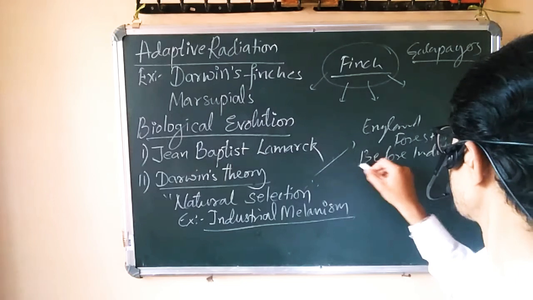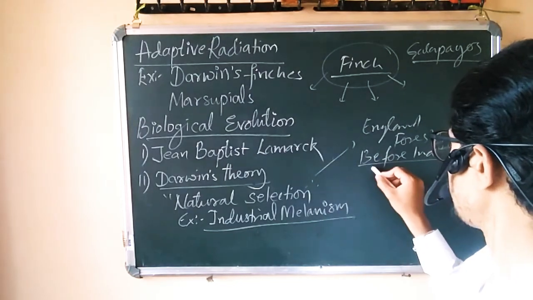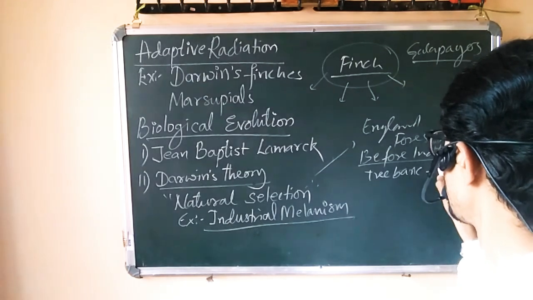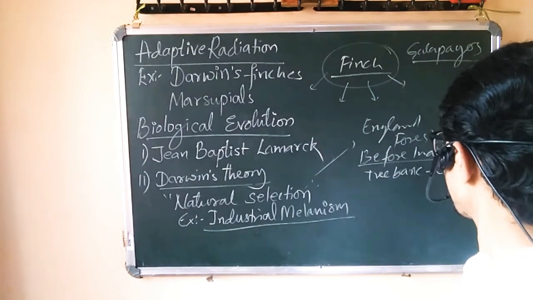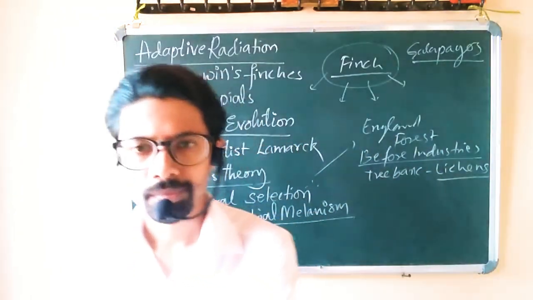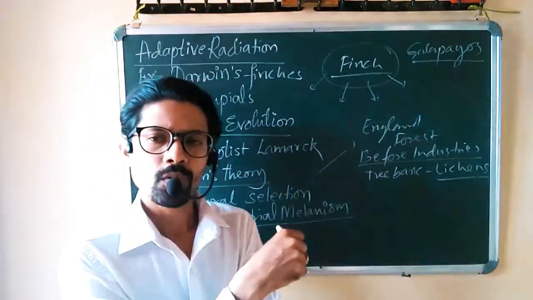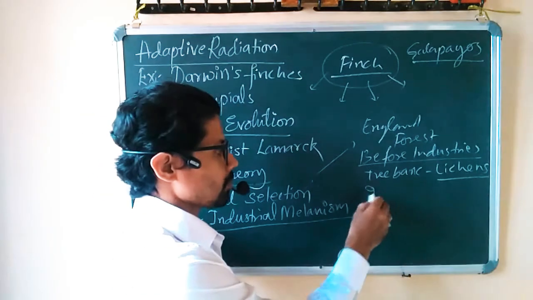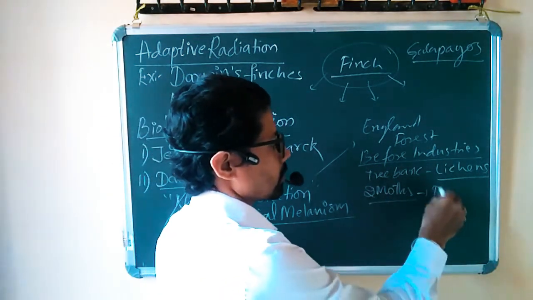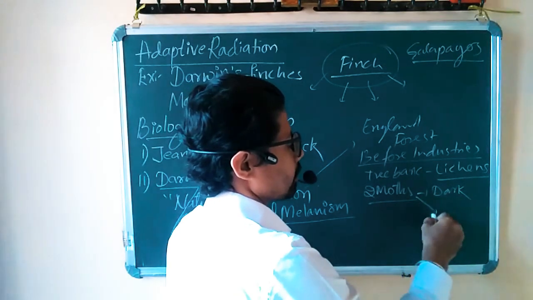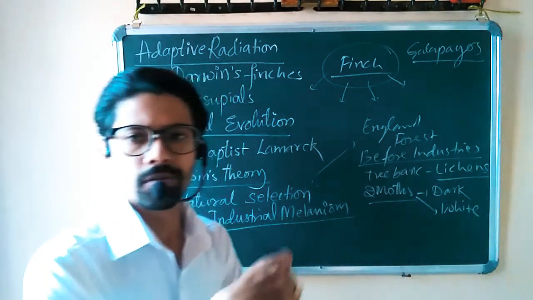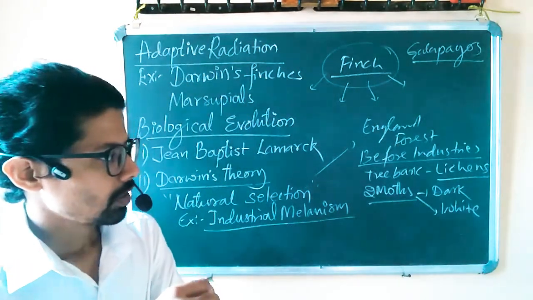So before industries there were forests and the tree bark, okay. The tree bark was covered with lichens. Now these lichens were white in color, and there were two types of moth. Moths are insects. One was a dark moth and another one was a white moth. There are two phases of this story of natural selection.